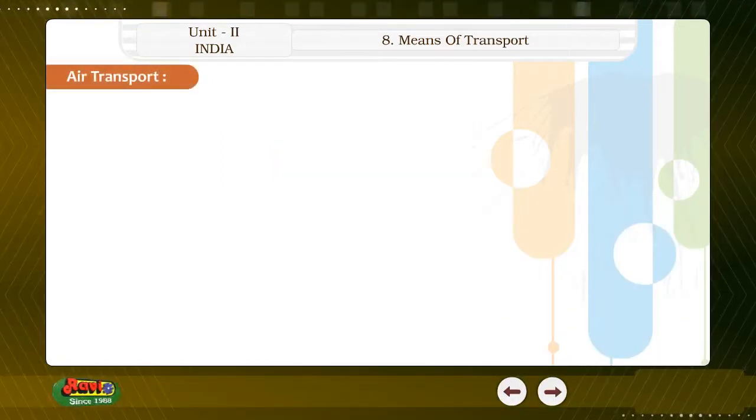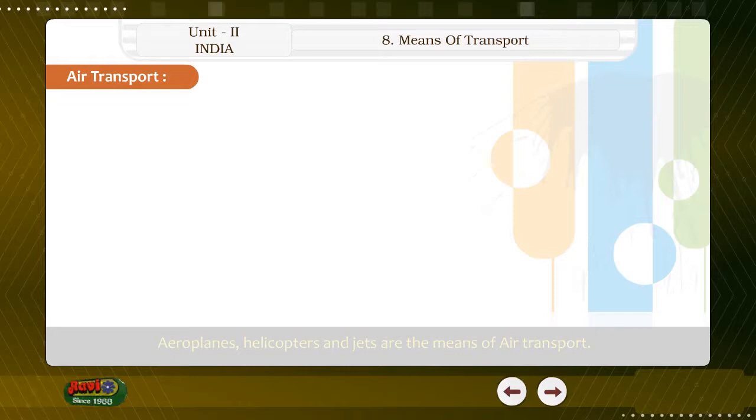Air transport. Aeroplanes, helicopters, and jets are the means of air transport. Besides passengers, the planes also carry goods. Such planes are called cargo. An aeroplane takes off or lands in an airport. In India, we have airports in all big towns and cities.